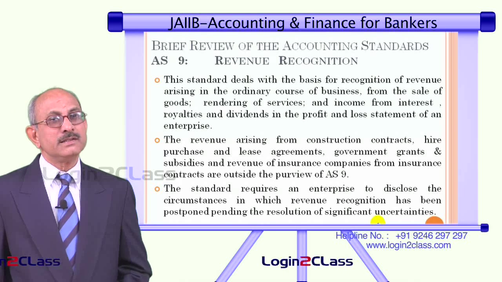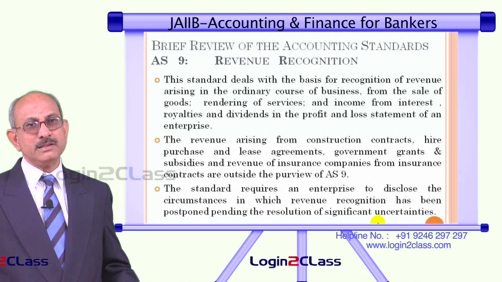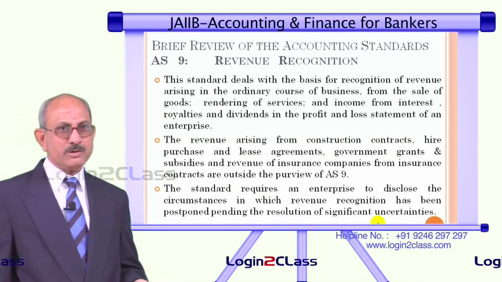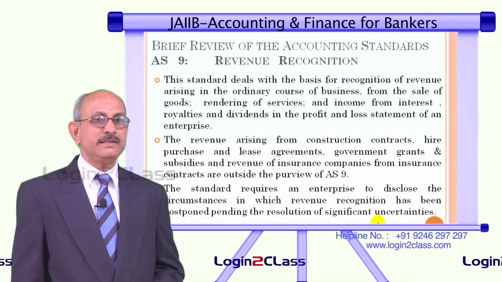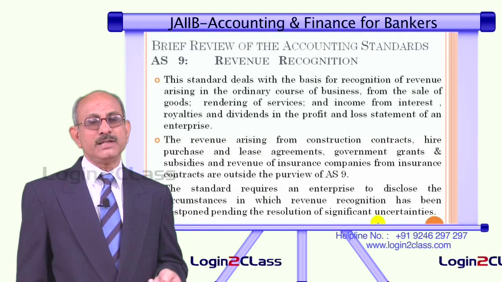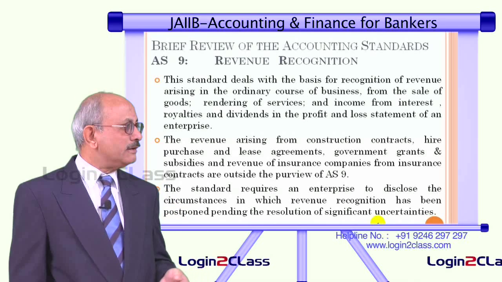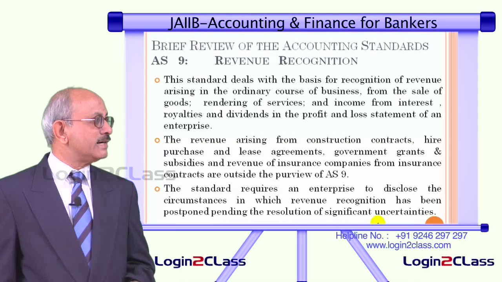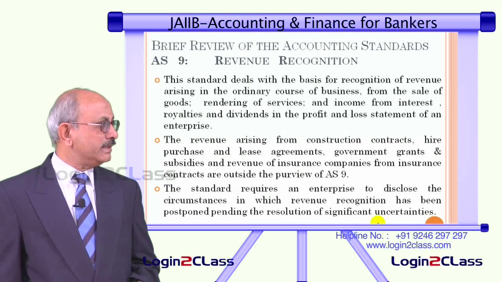That means they are not dealt with in this particular accounting standard. For that there are separate accounting standards. As we have seen, AS 7 dealt with construction contracts, how to recognize revenue in the case of construction contracts. Similarly, we have separate accounting standards for lease agreements, for government grants, etc. That we will be seeing later.